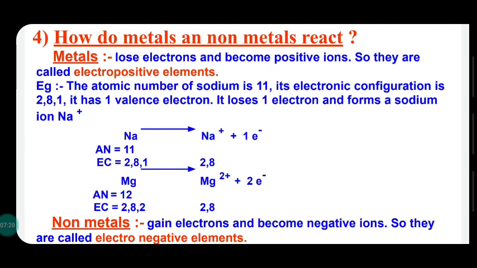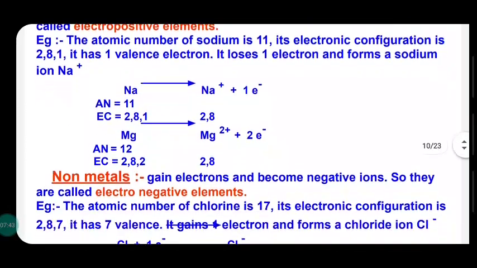If two elements deal with electrons in some way, chemical bonding takes place. And if the bonding is by the transfer of electrons, it is called an ionic bond or electrovalent bond. Best example, sodium chloride. Many other examples are also there.